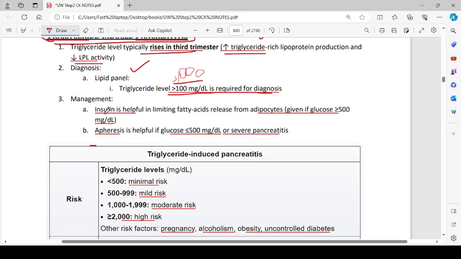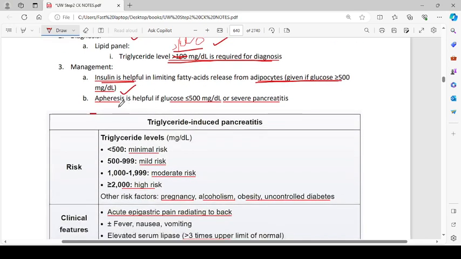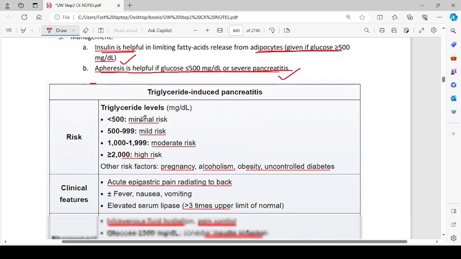Management: insulin is helpful in limiting the fatty acid release from the adipocytes, given if glucose is more than 500 milligram per deciliter. And apheresis is helpful if glucose is less than 500 milligram per deciliter or in severe pancreatitis.